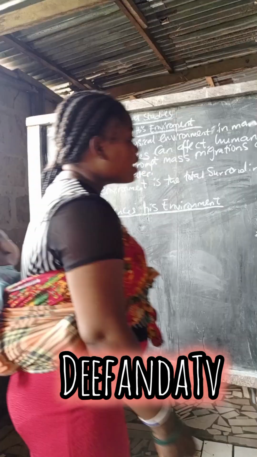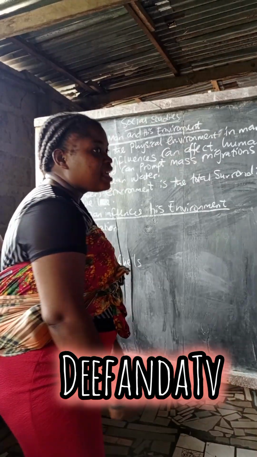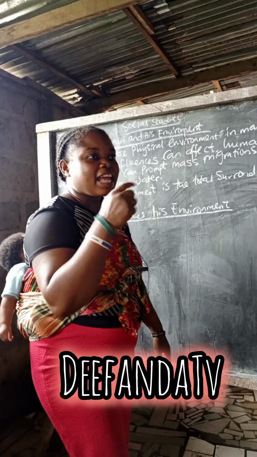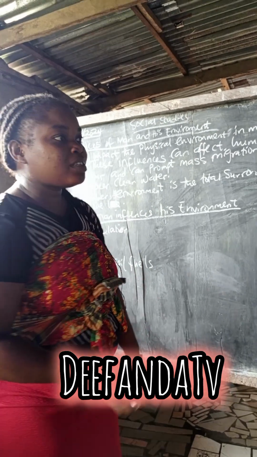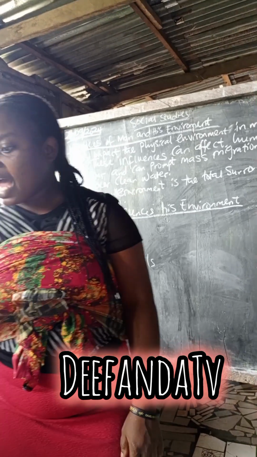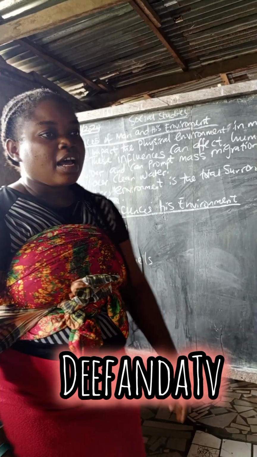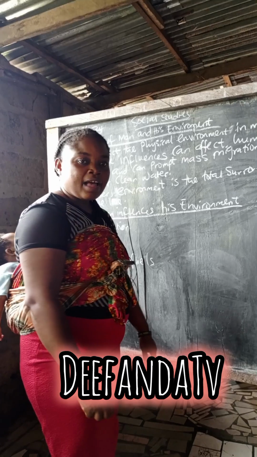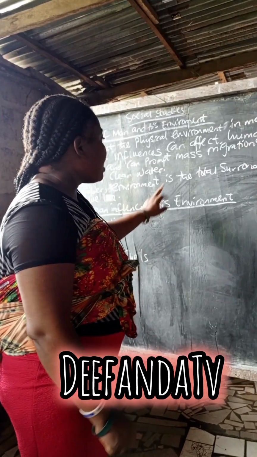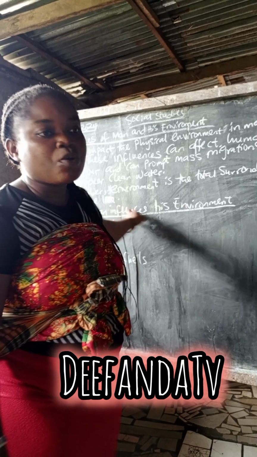It's not only humans. Living things are also found in the environment, like animals, domestic animals, reptiles. Sometimes you can see reptiles in your environment. I'm teaching you, or talking. If you do that again, I will send you out of my class. So, environment is the total surroundings in which we live.